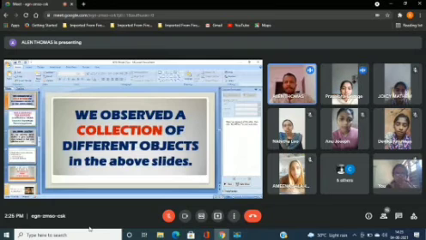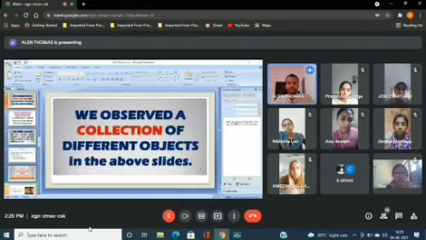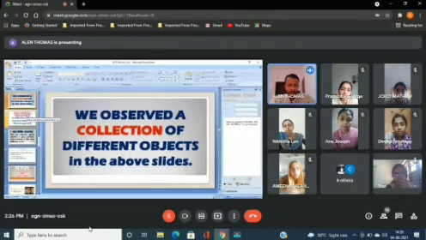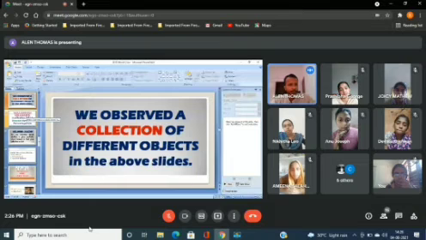Okay, so do you notice any similarities or differences for these collections? Do you notice any similarities or differences in these collections? Some of them are definite. Okay, just think about that. I will ask each one of you, just think about that. So far you have seen some collections. There are some differences or some similarities for those slides.